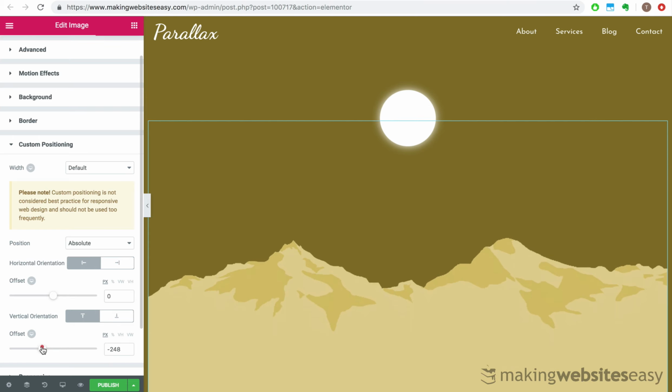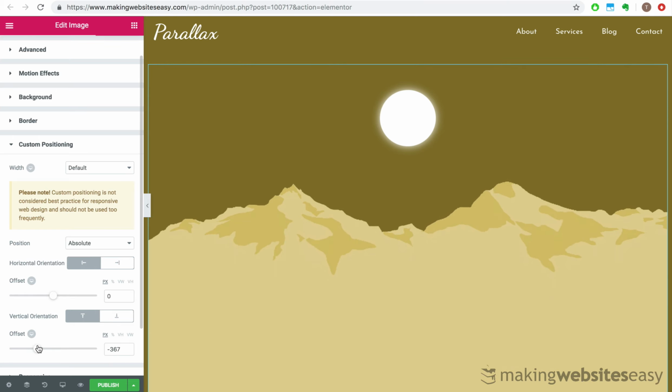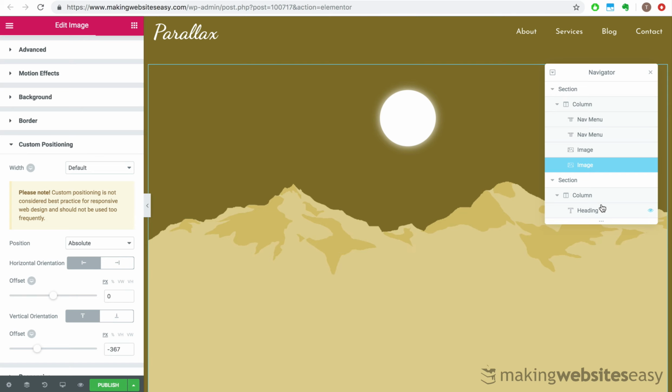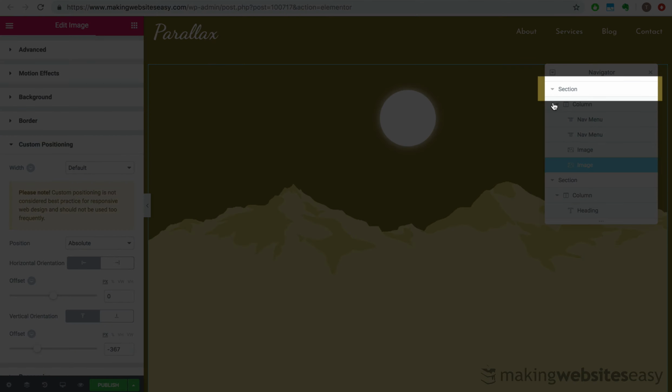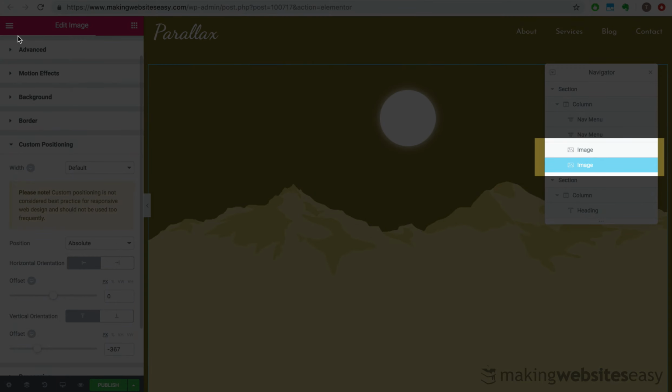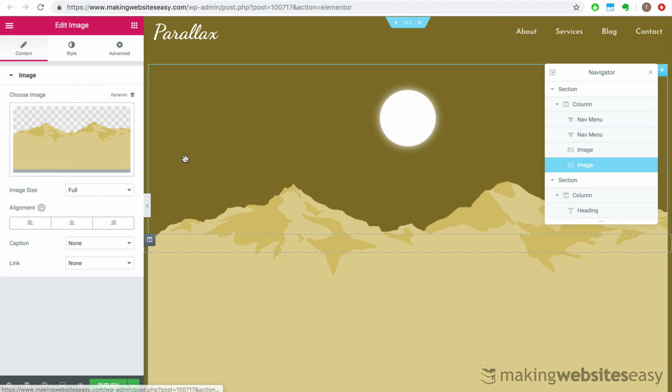Next, we'll adjust the vertical offset of this mountain image to a more suitable position. Right-clicking on the page view and selecting Navigator will display a structure of all the website elements on our page, including the hero section here and the 2 images that we added already. Let's give our images more meaningful names.